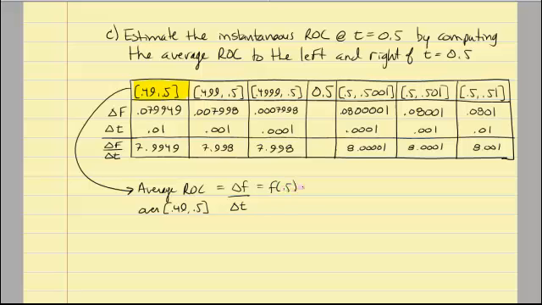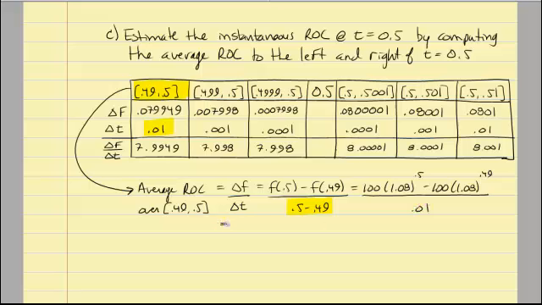So this would be f of 0.5 minus f of, sorry, not 0 in this case, 0.49, over 0.5 minus 0.49. And of course we can see up here this 0.5 minus 0.49 is right here, so these match. And if we take these values and plug them into my original function, 100 times 1.08 to the 0.5 minus 100 times 1.08 to the 0.49, and again my denominator is 0.01, we can see that we get these numbers from the table.